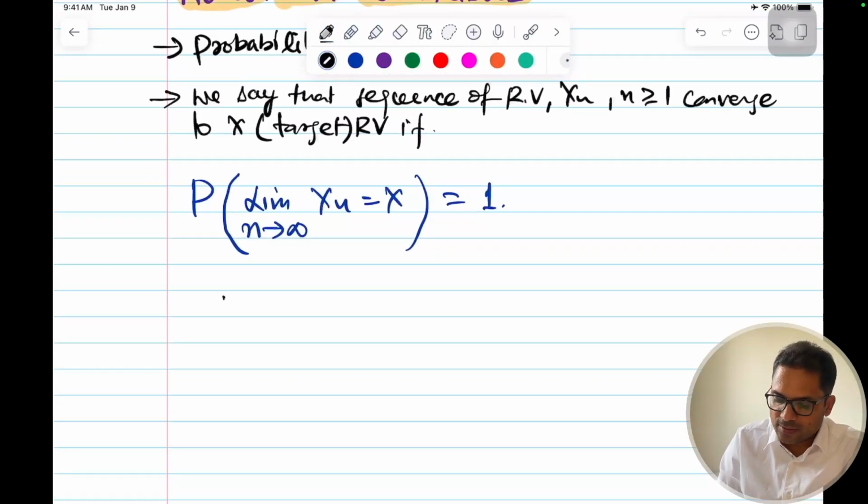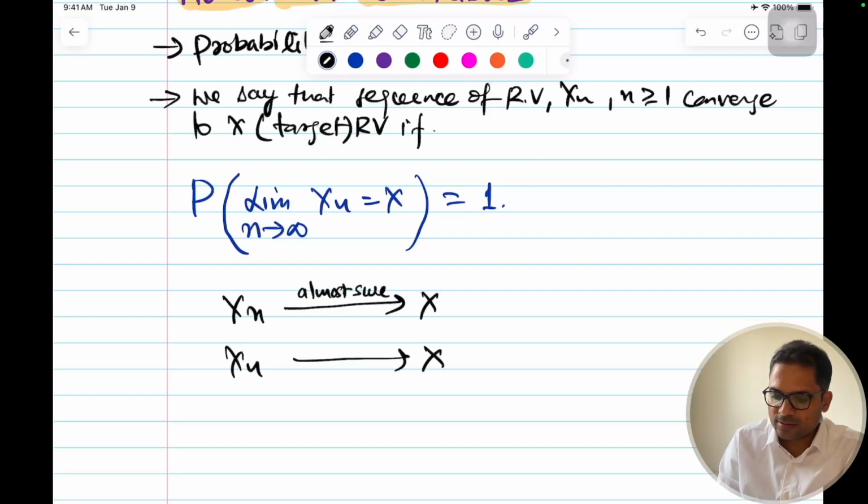This way we write it as Xn tends to X almost surely, or we write Xn converges to X with p equal to 1.